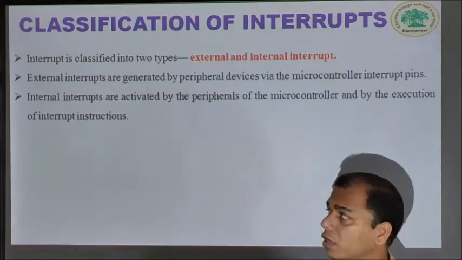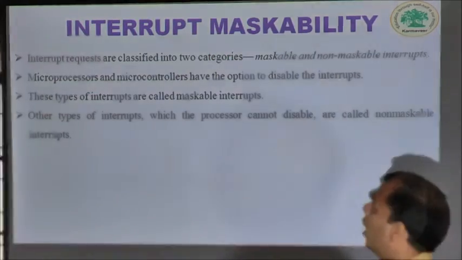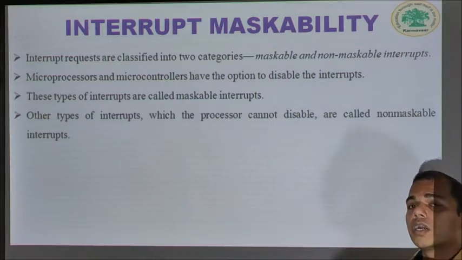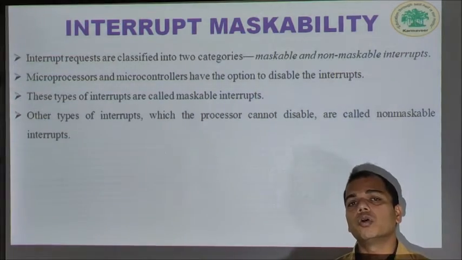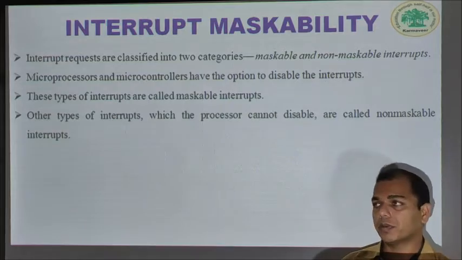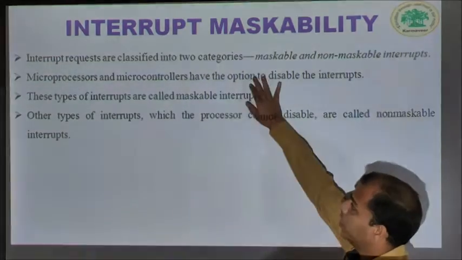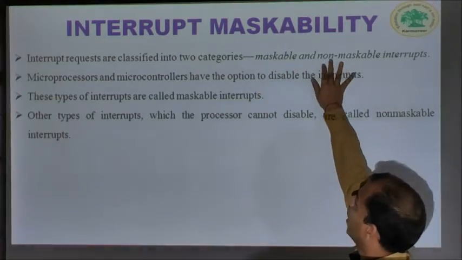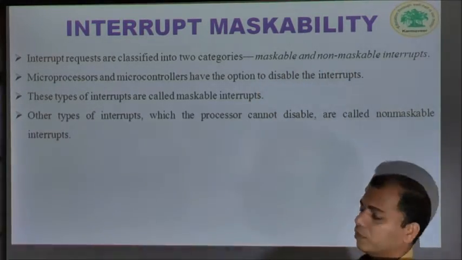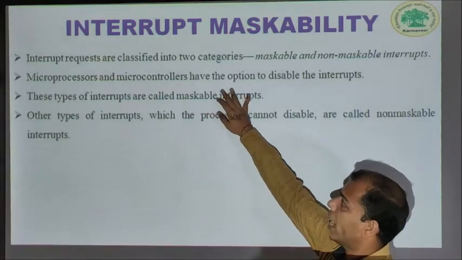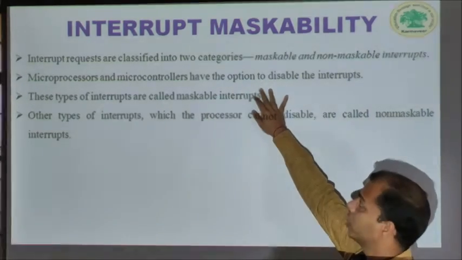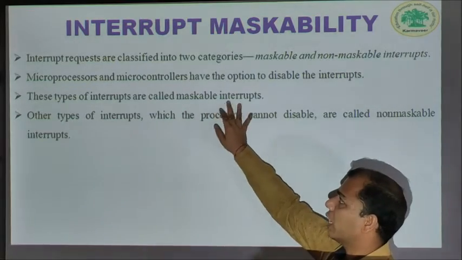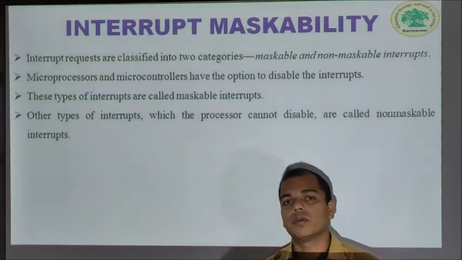Now, another type of interrupt is based on whether the controller can ignore that particular interrupt. Interrupt requests are classified into two categories: maskable and non-maskable interrupts. Microprocessors and microcontrollers have the option to disable interrupts.